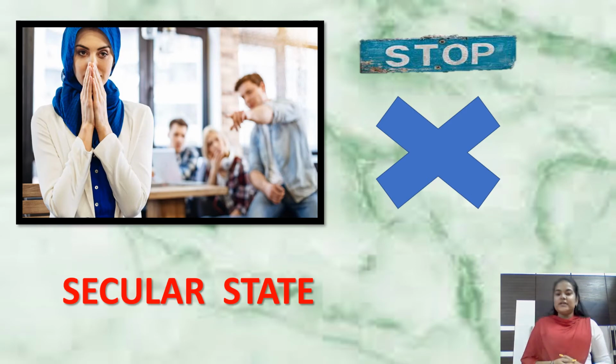Then moving on, we have the next picture. Tell me what do you observe in this picture? Yes, we can see a Muslim girl is feeling shy because the other people are making fun of her religion because she's wearing the scarf which comes under her religious reforms, right? So, which state under the preamble of the Constitution tells us to minimize or stop the religious discriminations? Absolutely correct. Secular state. Very good, students.